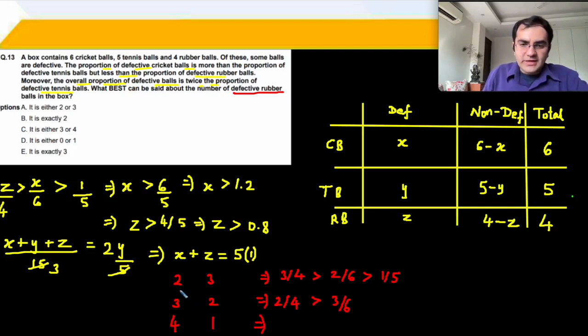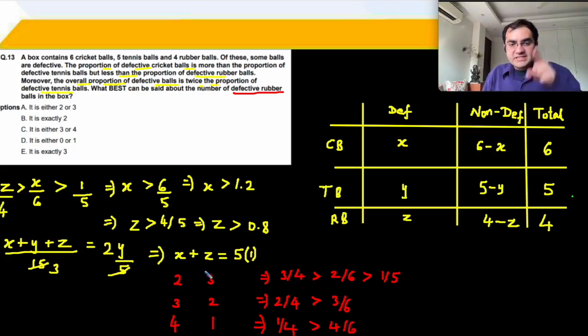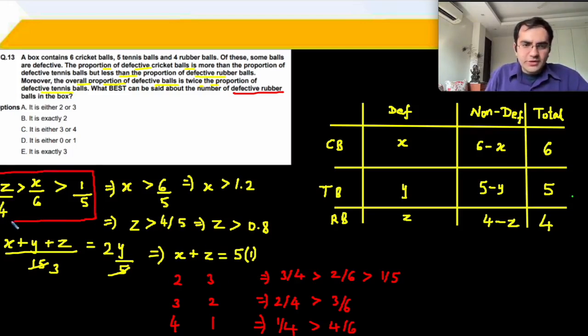ठीक है. So now I am quickly writing down my cases over here. Z का value is 1 by 4. Is it greater than 4 upon 6? I have my cases for x and z, and x, z and y का value I have put into my inequality. Now you can check over here. 3 by 4 is 0.75, 2 by 6 is 1 by 3 is 0.33, and 1 by 5 is 0.2.